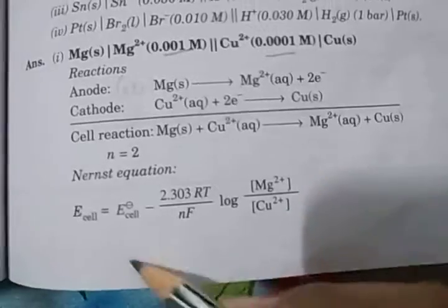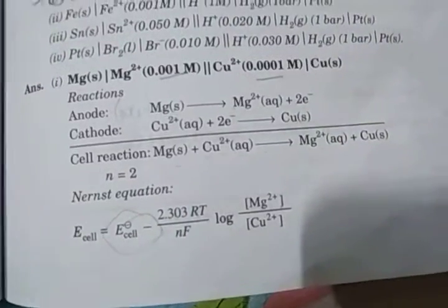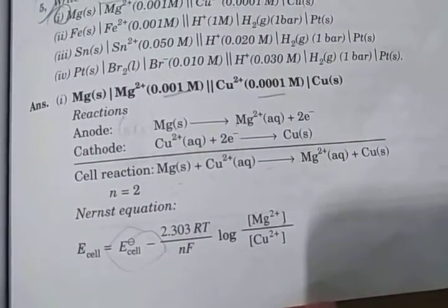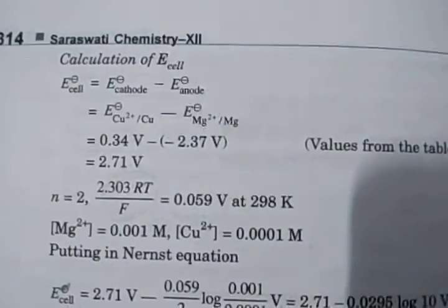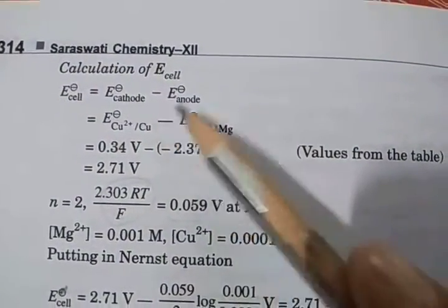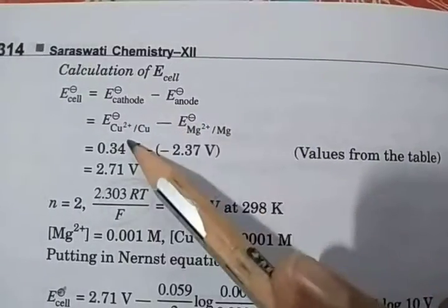So first we have to find E0 cell. E0 cell is E0 cathode minus E0 anode. So calculation of the E0 cell: E0 cell is E0 cathode minus E0 anode, cathode copper and anode magnesium.